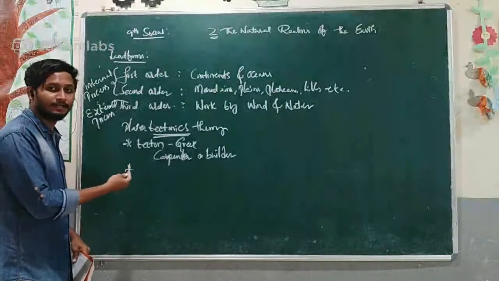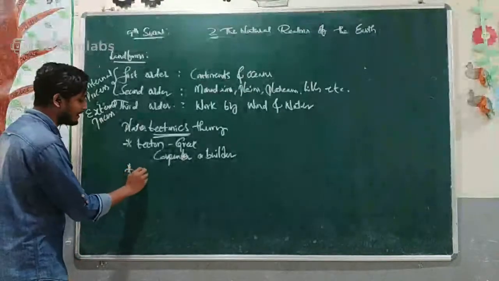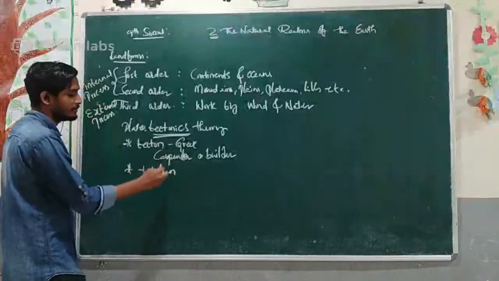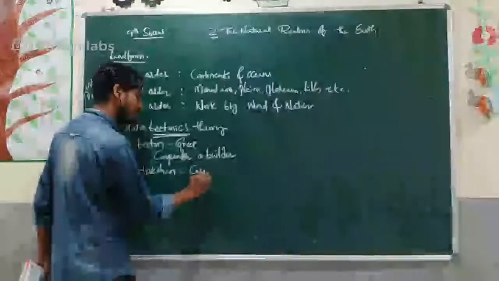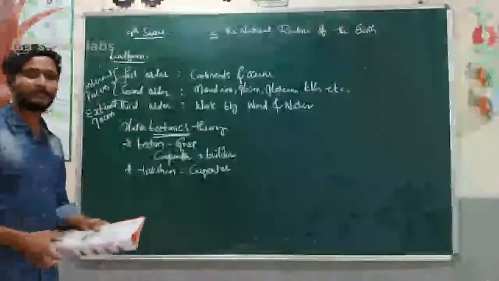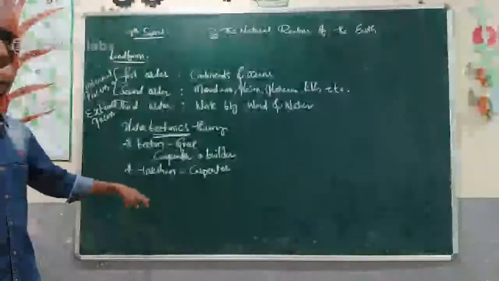In Sanskrit, tecton is known as takshan, which even means carpenter.